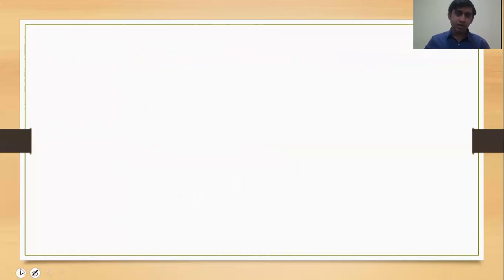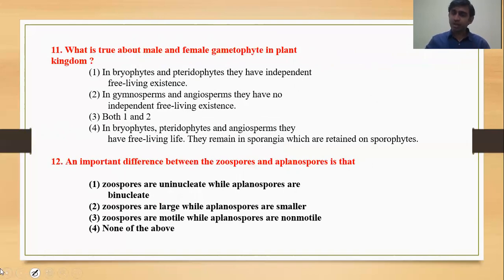Then next question, number 12. Sorry, question number 11. What is true about male and female gametophyte in the plant kingdom? In bryophyte and pteridophyte, they have independent free-living existence. Read the options. What will be correct for male and female gametophyte in the plant kingdom? In bryophyte and pteridophyte, they have independent free-living existence. This is a correct option. In gymnosperm and angiosperm, they have no independent free existence. Both the options are correct.